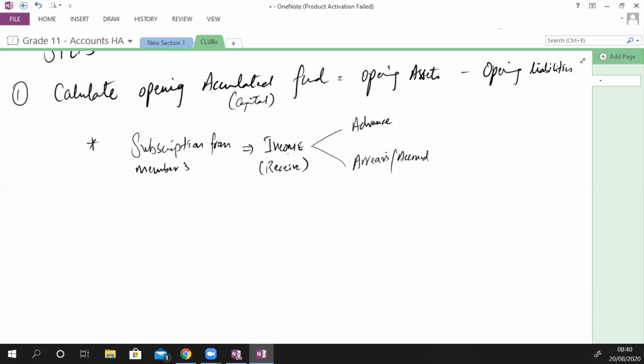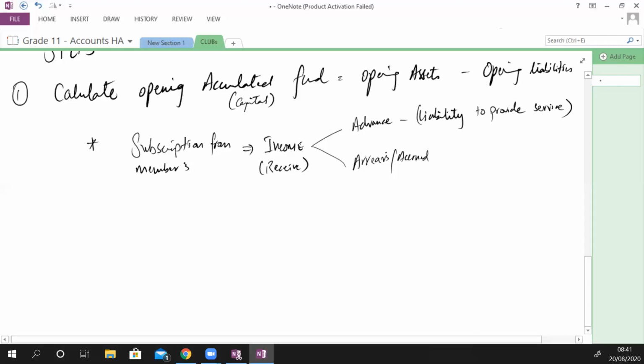What do you think? If the club has taken money in advance from the members to provide them with the service, would it be a liability or an asset? Liability. It will be a liability to provide service. Okay. Income received in advance is a liability.